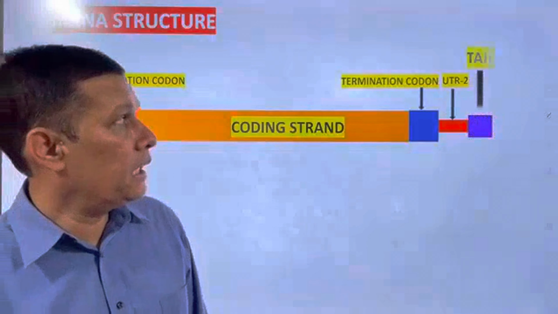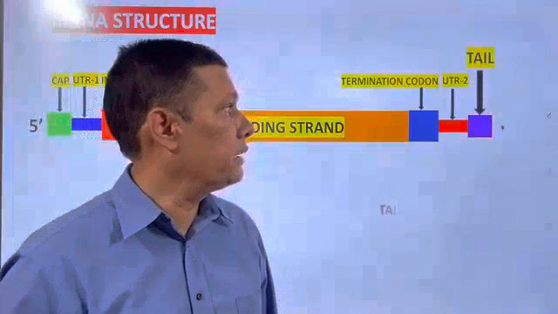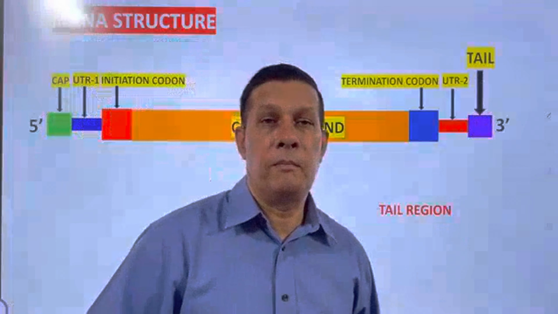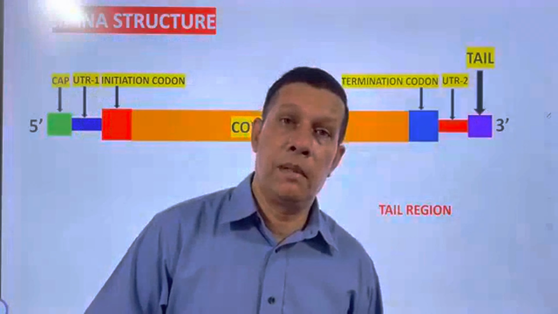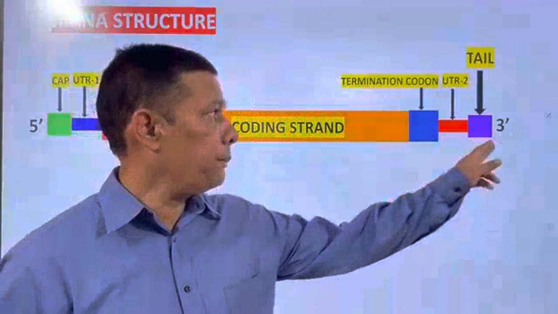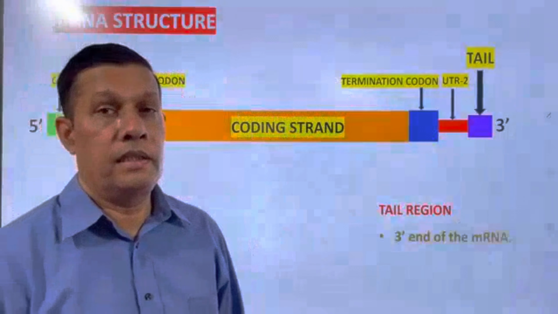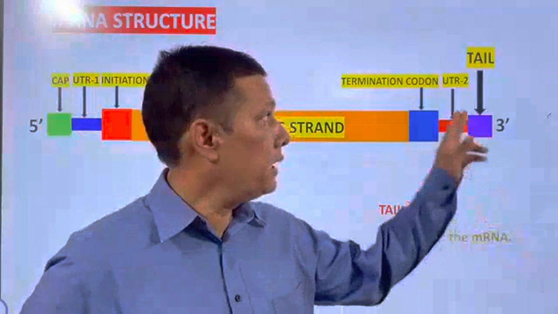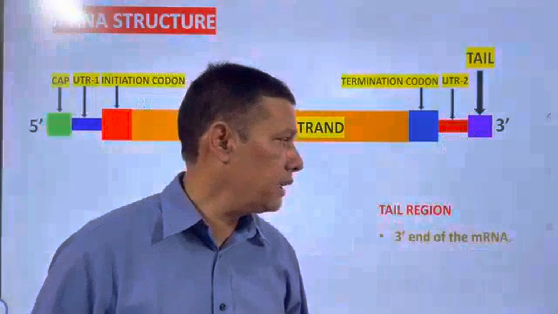Now coming to the next and last region, the tail region. It is the 3' end. The last region in the mRNA is the tail region. The 3' end of mRNA is represented as the tail region.